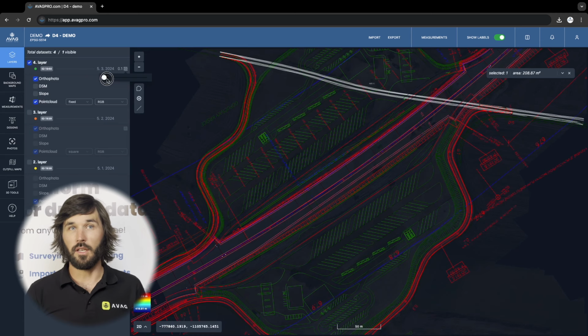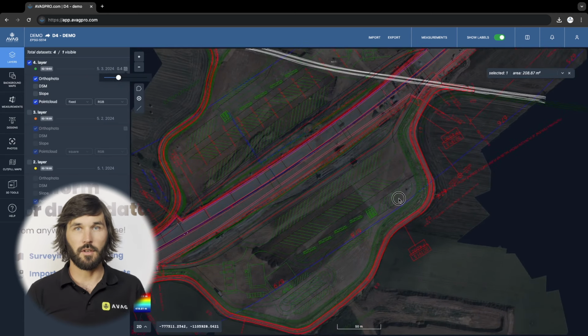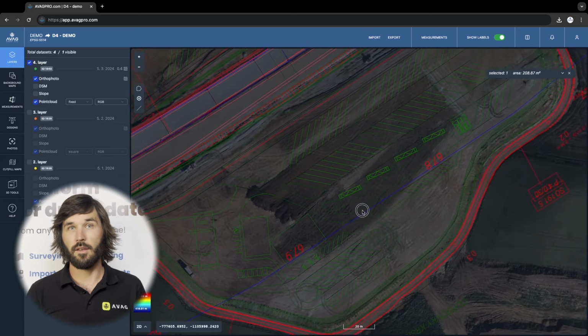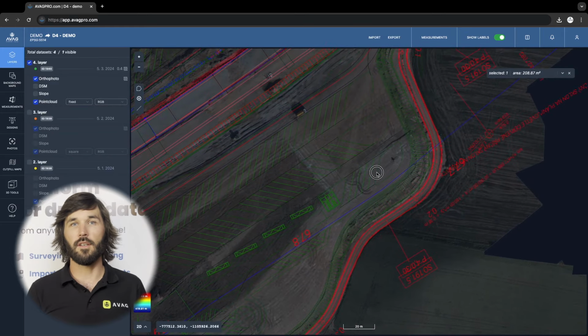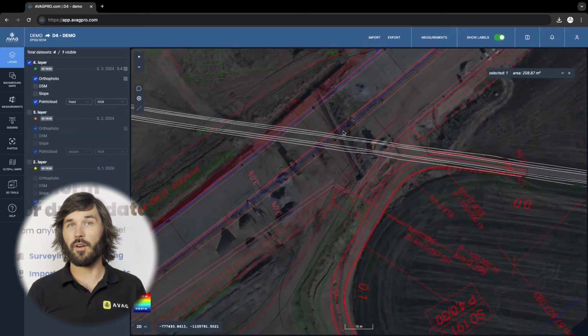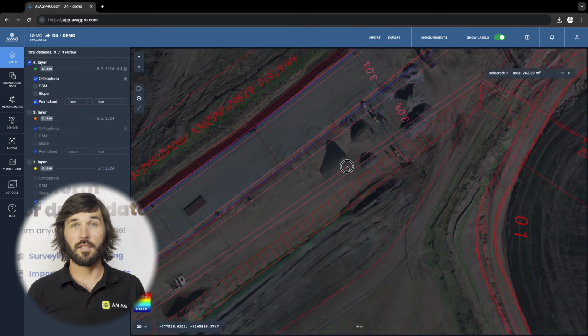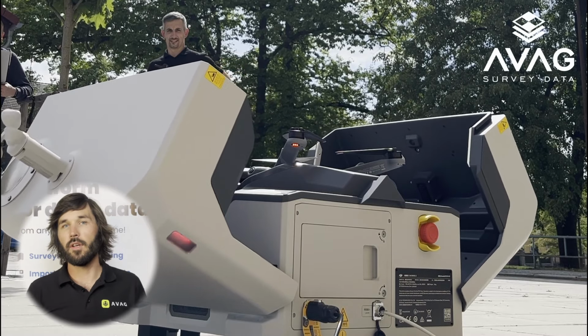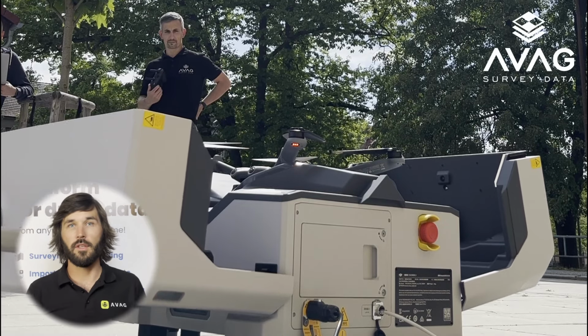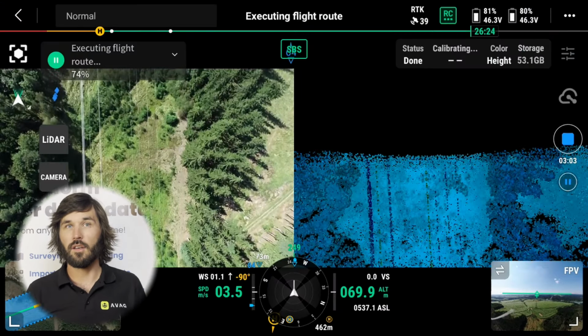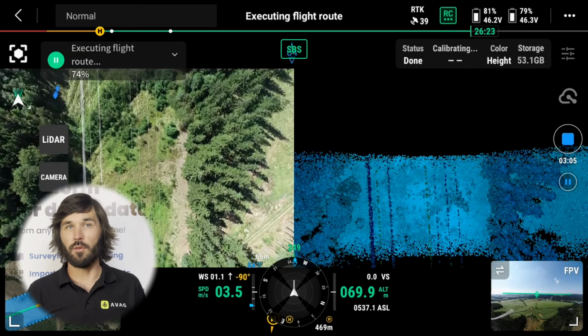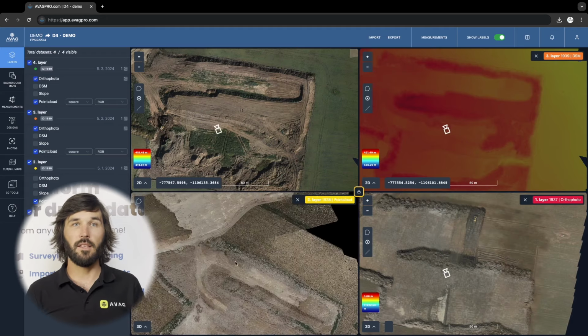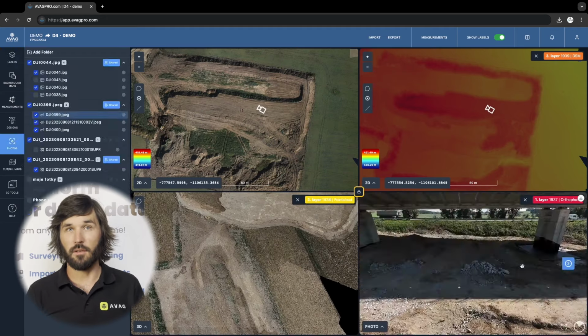Sharing data with colleagues, partners, or subcontractors is simple and effective. AVAG offers an unlimited number of users per account with varying access rights. Significant innovation is the integration with DJI Dock, making AVAG the only application in the European Union to offer fully automated data capturing and processing.